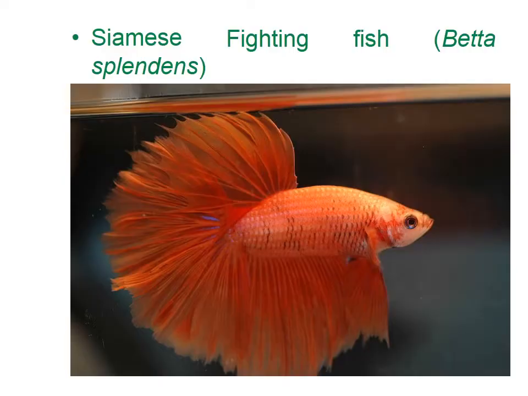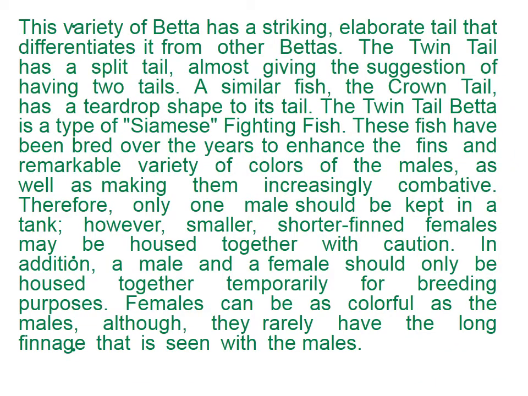You can see this. It's a twin tail, where it looks like 2 tails, one overlapping the other. The twin tail has a split tail, almost giving the suggestion of having 2 tails. A similar fish, the crown tail, has a teardrop shape to its tail. The twin tail betta is a type of Siamese fighting fish.